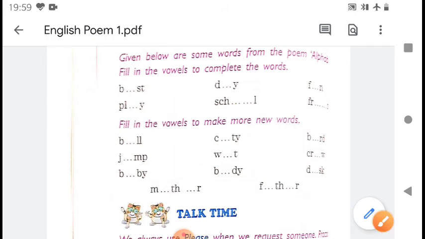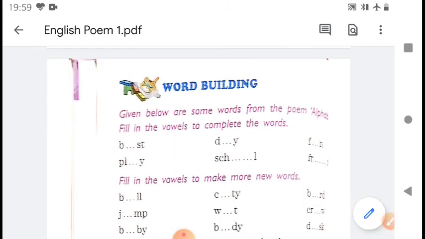Okay? So this was word building. Word building का मतलब होता है कि कैसे हम वॉवल्स या कॉन्सोनेंट्स यूज करके वर्ड्स बना सकते हैं. बिल्डिंग मतलब बनाना. So how we can build the word using vowels and consonants. Here we have used only vowels. In this manner, we can use consonants also to complete the words. Okay?